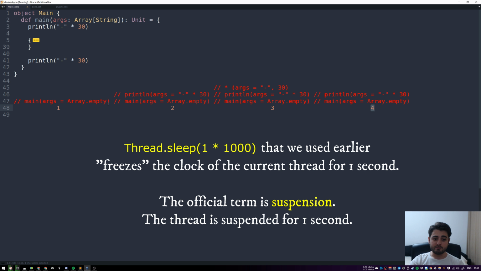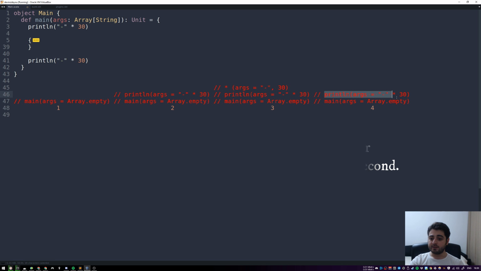So at first we had the main, then the print line got pushed on the stack, then the arg got pushed on the stack, and then this got popped, right? So the stack had a depth. It's called a depth, by the way, the depth of 2, right? But I'm not going to do it here, because I just didn't have enough space.